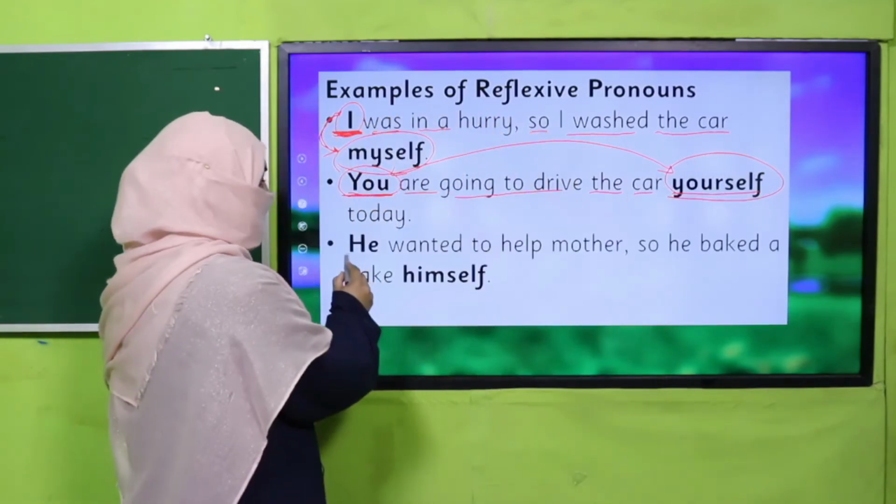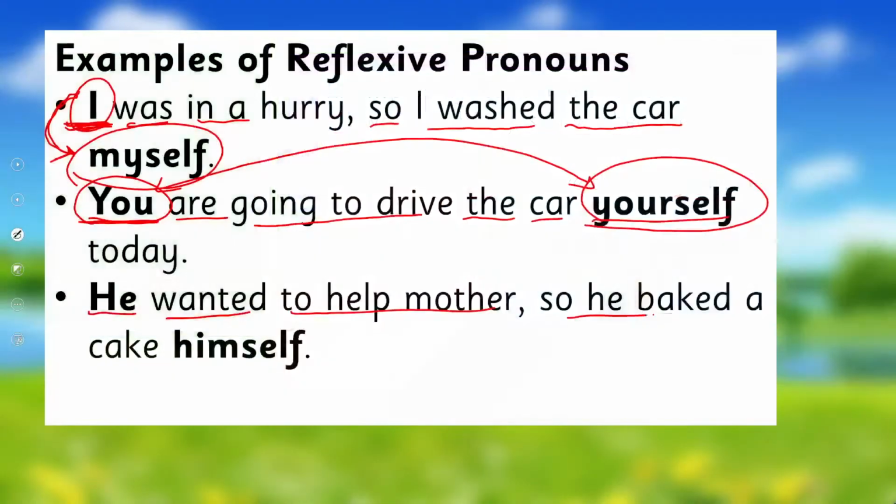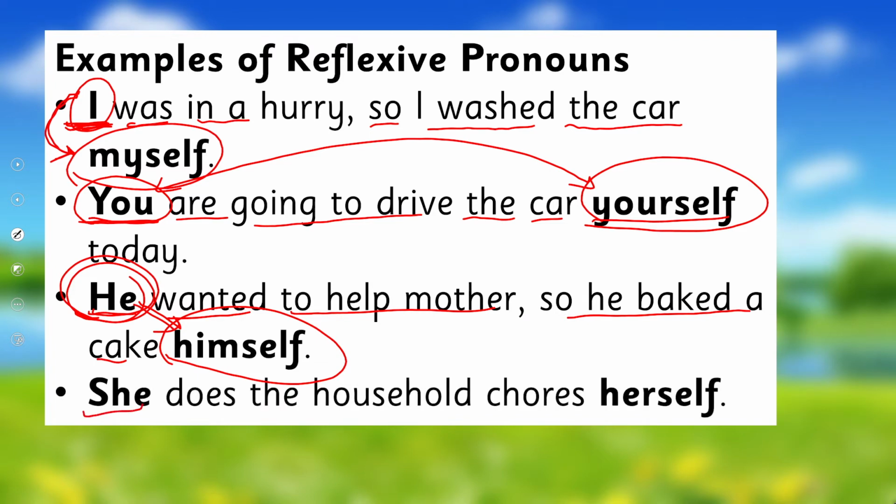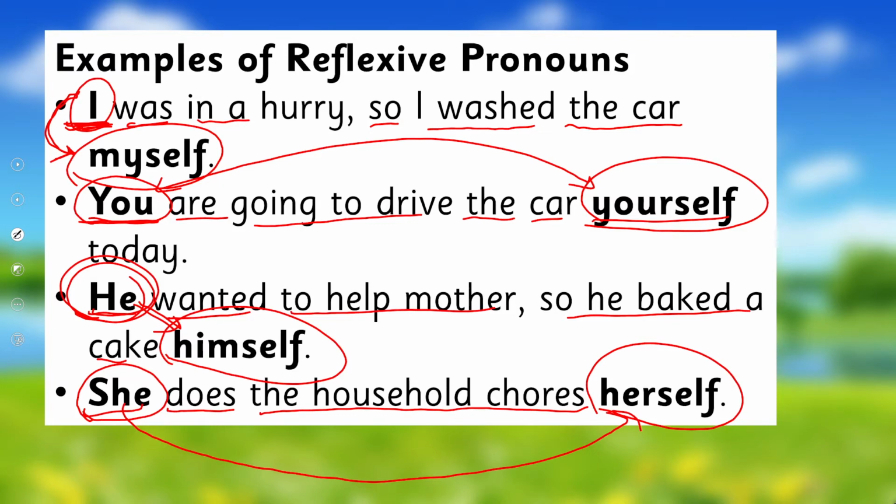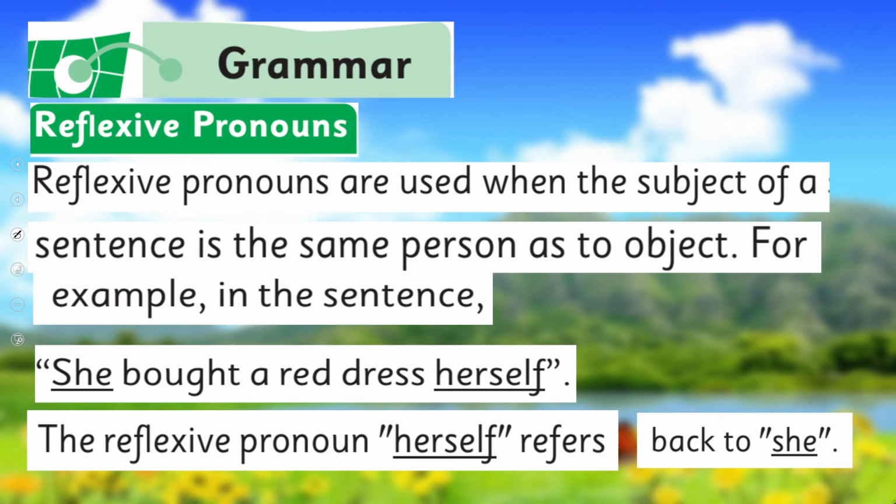The next example is, he wanted to help mother, so he baked a cake himself. He, himself, right? And if here it's she wanted to help mother, so she baked a cake herself. This is how, according to the personal pronoun, we use a reflexive pronoun, right? Okay, so she does the household chores herself. Again, because the pronoun is she, the reflexive pronoun is herself. Simple, right? Okay, let's see what your book says about it.